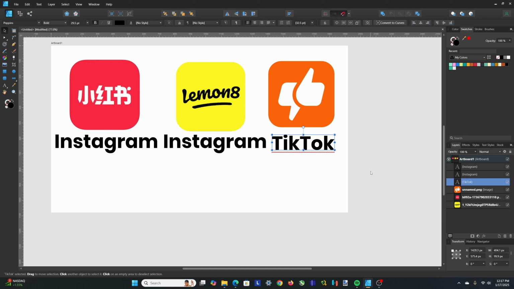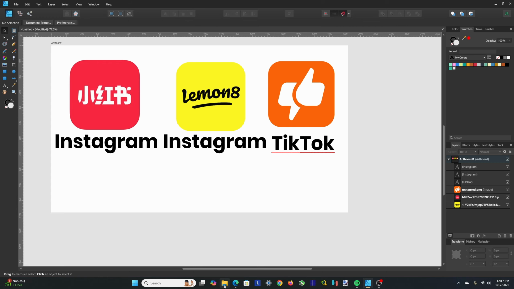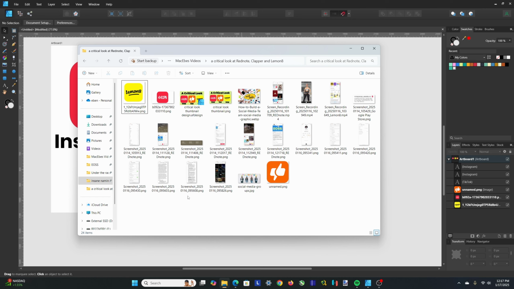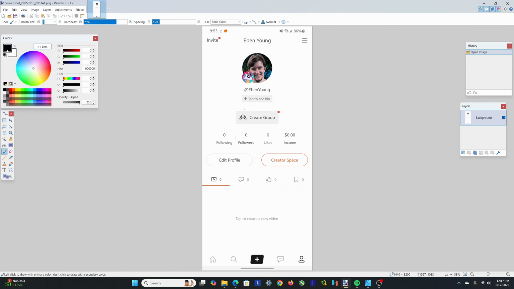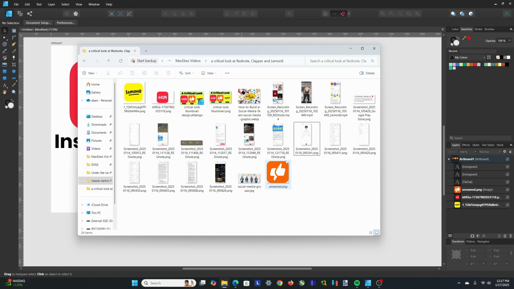And so when you're trying to figure out what app you want to go to, you really have to determine what part of TikTok you are looking to replicate. If you're looking to replicate the functional elements of TikTok in terms of its UI and its structure and setup, you're going to be looking at Clapper, which is this one here. Here's my Clapper profile. It's basically just my name. I have a picture. It has that setup similar to TikTok. You have the pretty normal interface down at the bottom here, right? And this is the closest that you are going to get to something that is TikTok related.